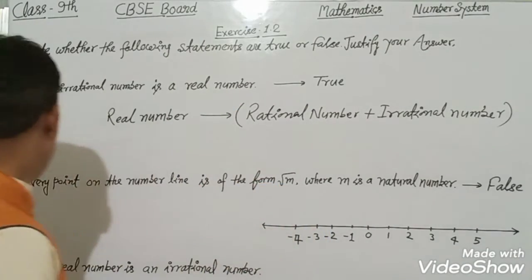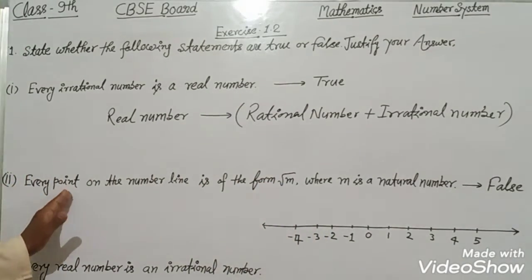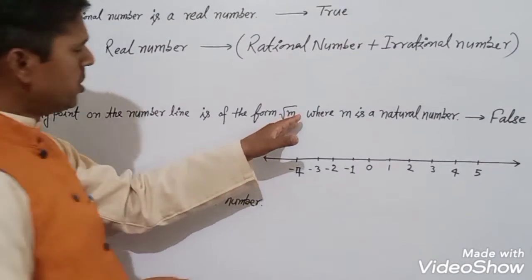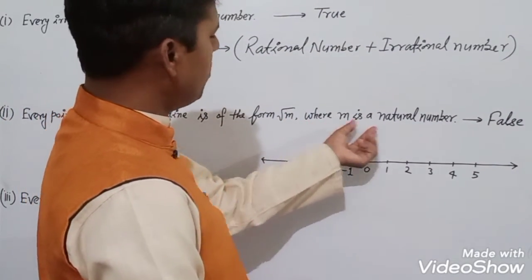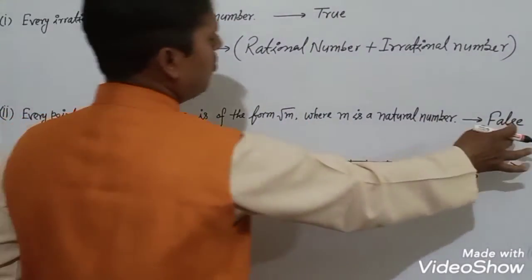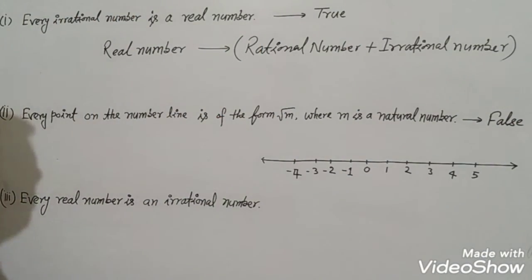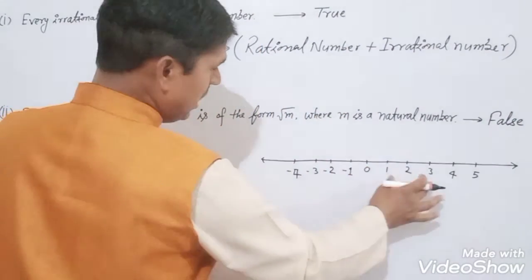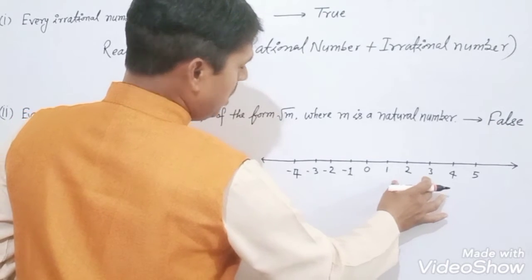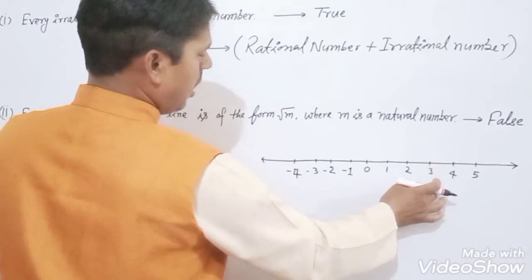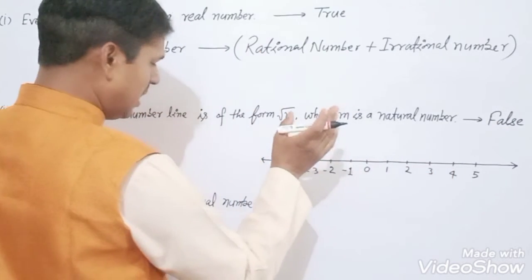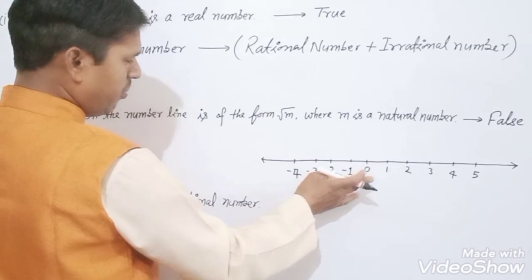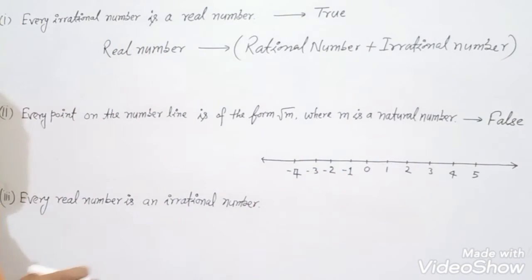Because of this, the under root of a natural number is a positive number. So the statement every point on the number line is of the form under root m, where m is a natural number, will be false. The under root of a natural number will be positive, and this will not lie in the negative direction, -1, -2, -3, -4.